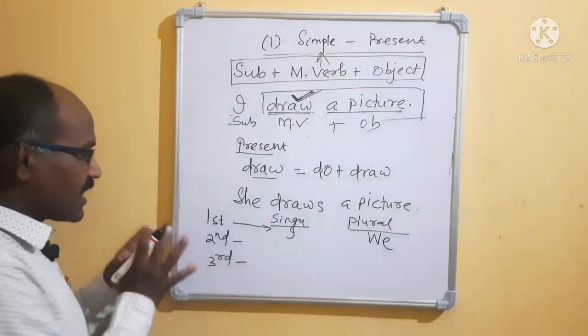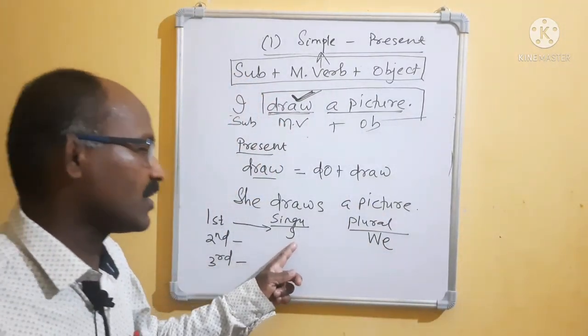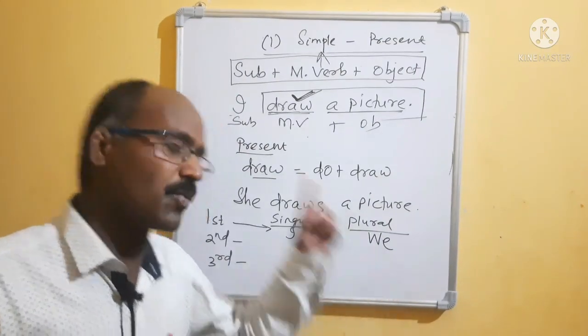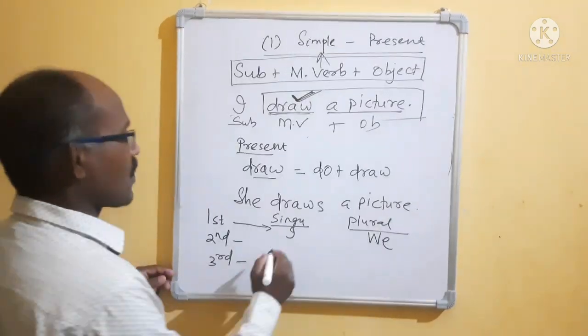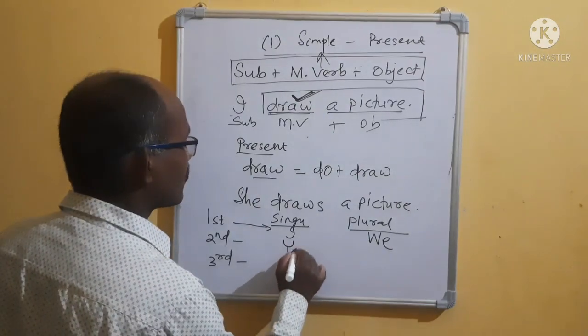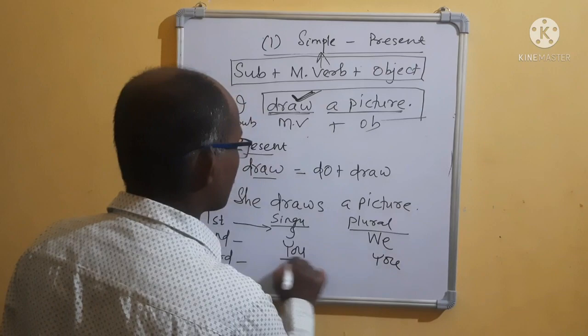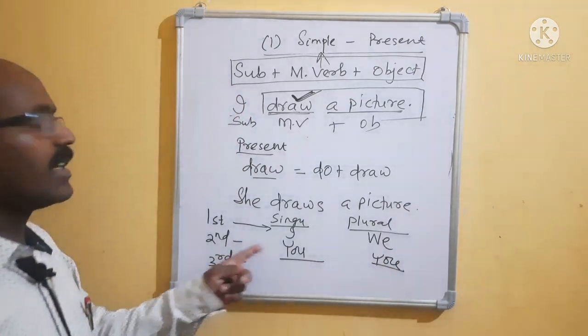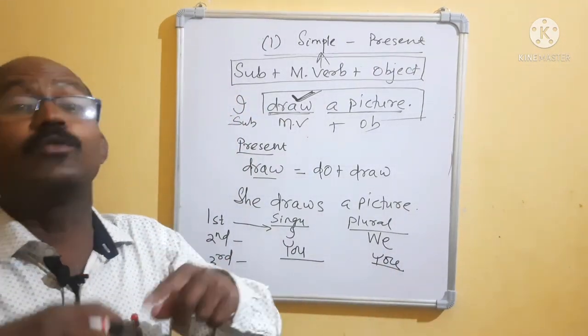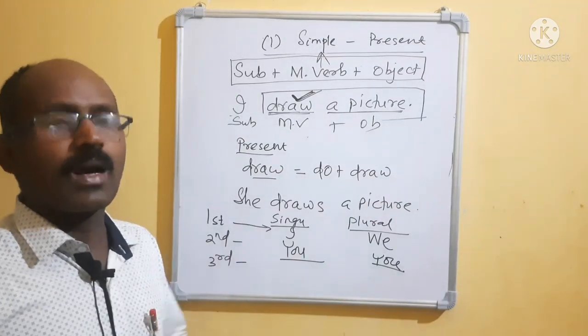Clear? That means in first person, two subjects are there. One subject is I, another subject is we. Okay. In second person, what happens? Now only you. It may be singular, but it may be plural. Same. But here you will not write you. Suppose only one boy. I am telling you.